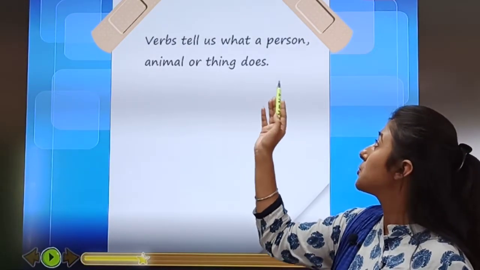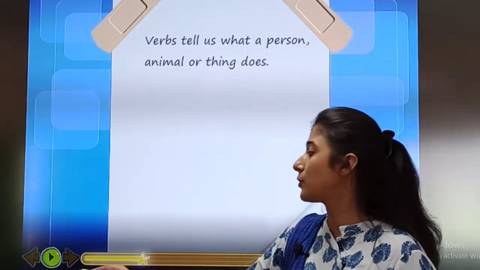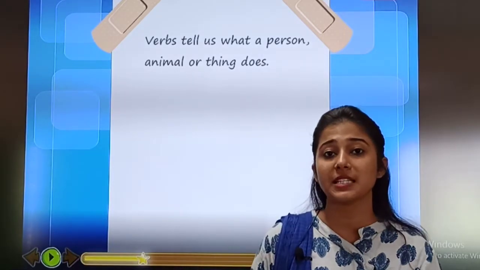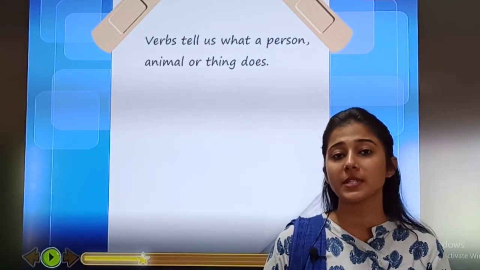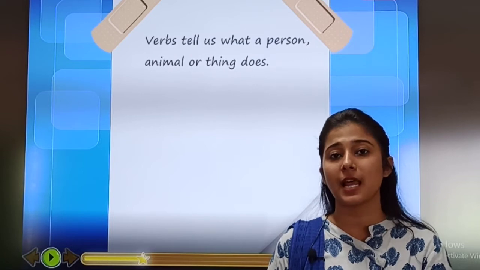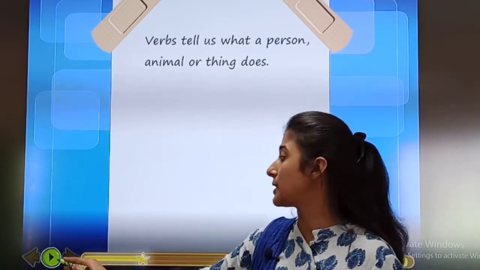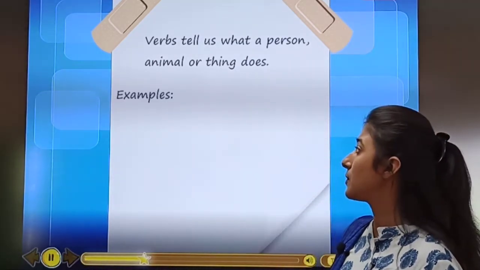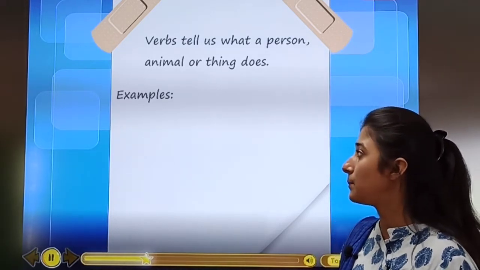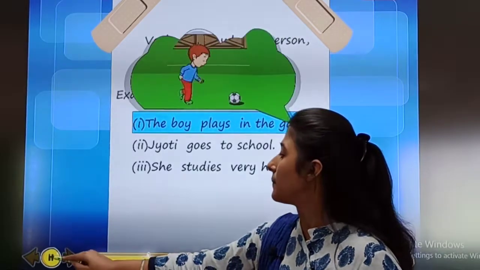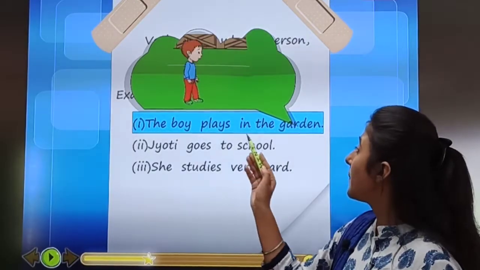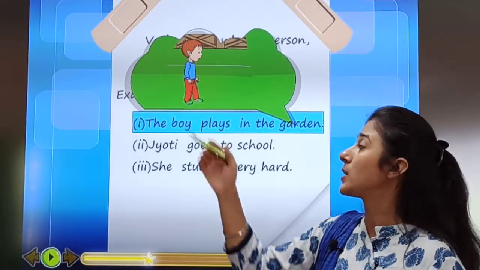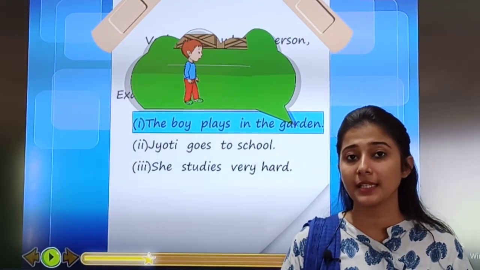Now, verbs tell us what a person, animal or thing does. You have understood what verbs tell us: what a person, animal or thing does. Now let us see some examples of this first point. See, the boy plays in the garden. What is this boy doing? Playing in the garden.